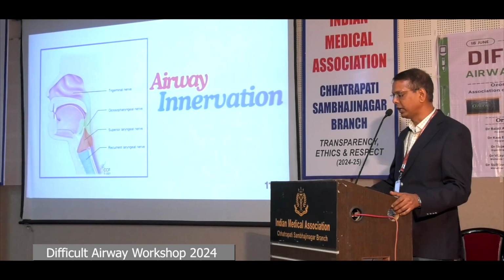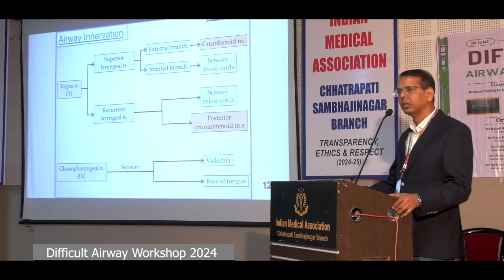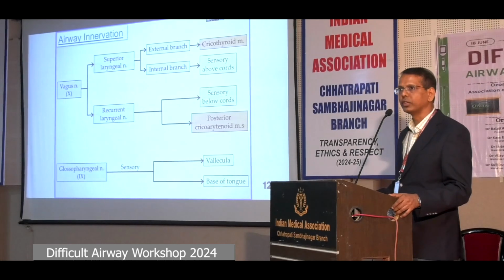Coming to airway innervation, we all know that the airway we intend to anesthetize is supplied by trigeminal nerve, glossopharyngeal nerve, and branches of vagus nerve. Internal branch of superior laryngeal nerve supplies area of the larynx above the vocal cords, and recurrent laryngeal nerve supplies below the vocal cords. Glossopharyngeal nerve supplies vallecula, base of tongue. To abolish gag reflex, we need to block glossopharyngeal nerve.